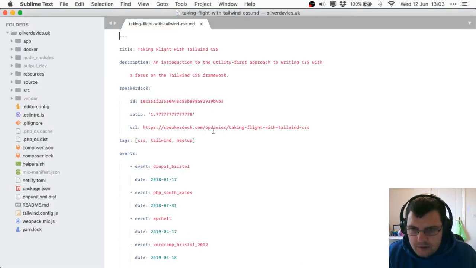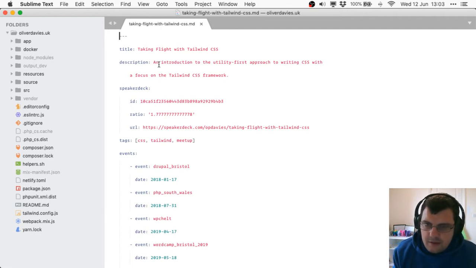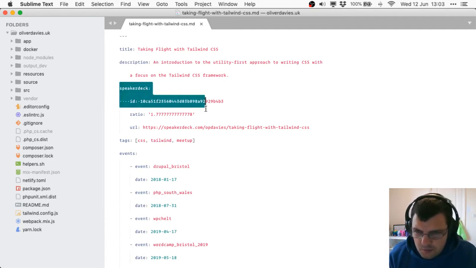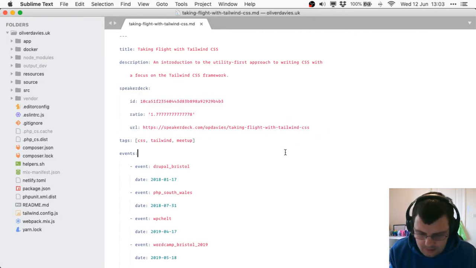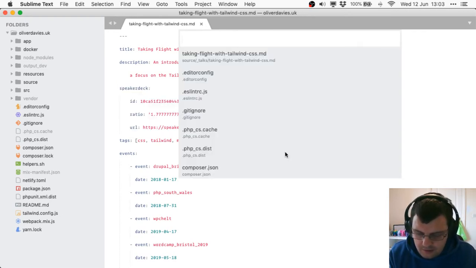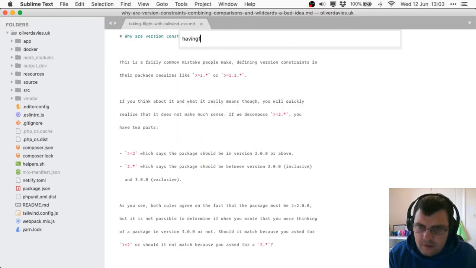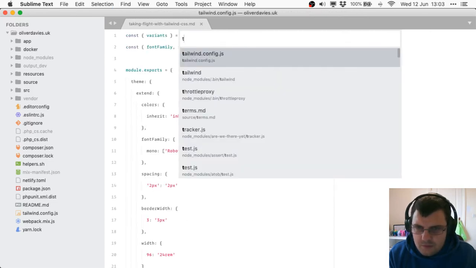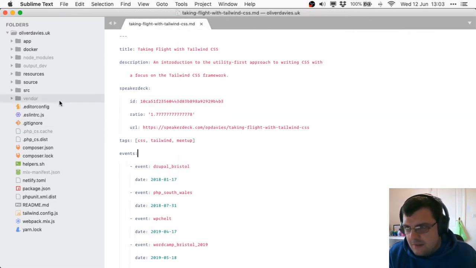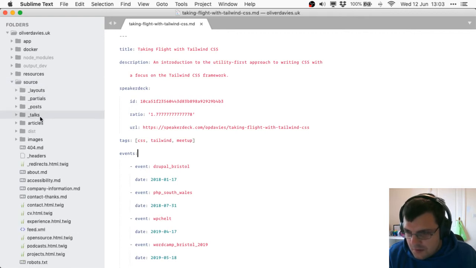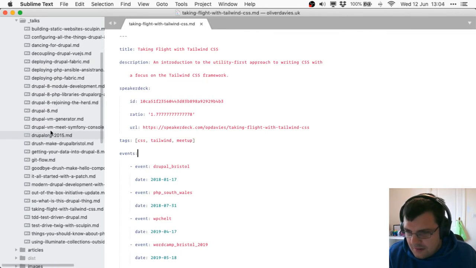If you have a look, this is the code for my website, and this is the talk. This is where I'm specifying the slides. Let me find another talk with a video, the Drupal.org APIs one.